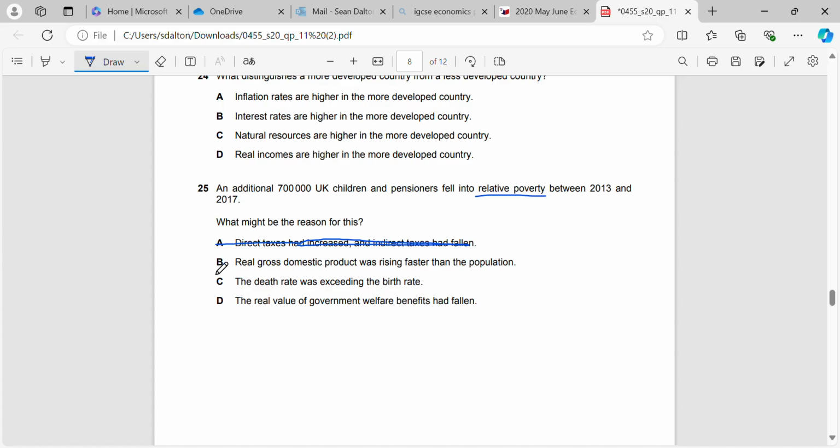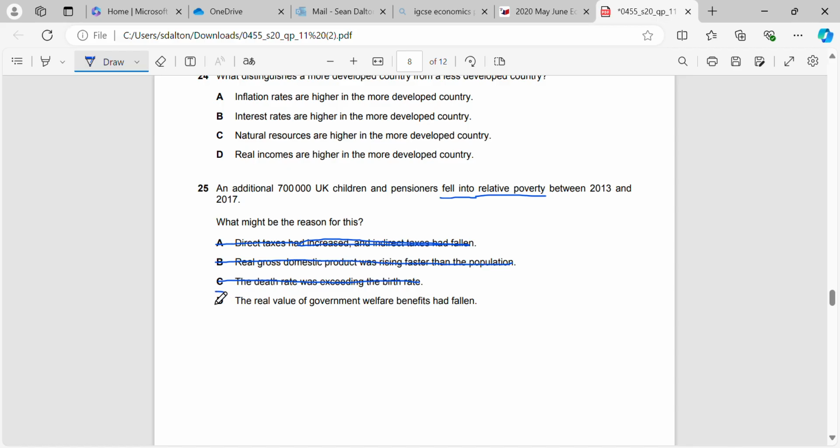If real domestic product rises faster than the population, the country is growing or becoming richer in very simple terms. So what's that going to do? That's going to move more people out of relative poverty, not make them fall into relative poverty. And the same thing with the death rate exceeding the birth rate. That's just going to affect the population. It may mean, or it's possible of course, that it can affect relative poverty as well, but its main effect will be a decrease in the population if we've more people dying than being born.